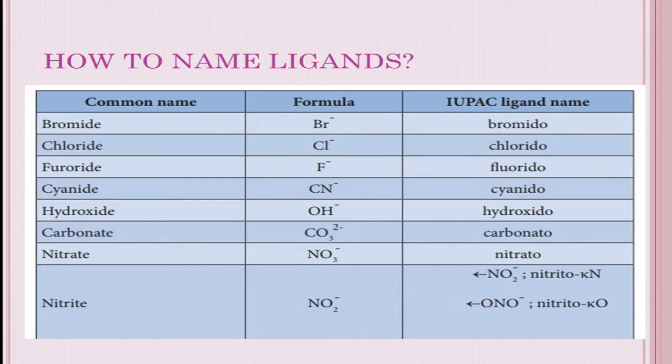So just now I said for some of the ligands we have to end the ligand name with O, isn't it? So for bromide it is bromido. For chloride it is chlorido. For fluoride it is fluorido. Cyanide, cyanido. Hydroxide, hydroxido. Carbonate, carbonato. Nitrate, nitrato. Nitrite, it is nitrito and nitrito. There are two things they have given. First one, the nitrogen will be coordinated to the central metal atom. In the next one, oxygen can be coordinated to the central metal atom.